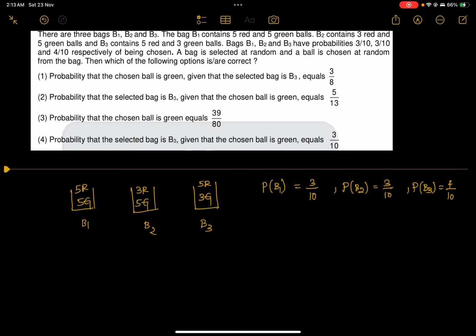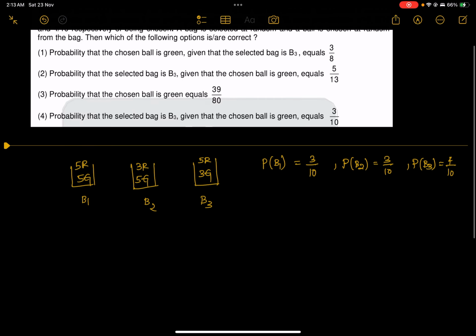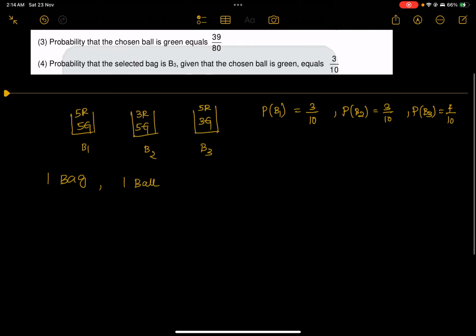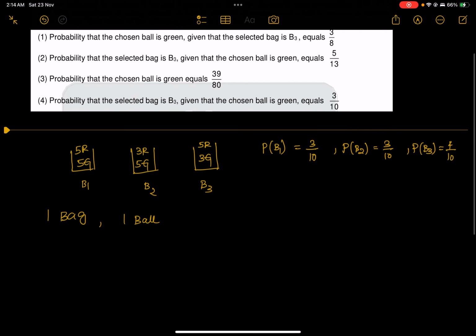A bag is selected at random and a ball is chosen at random from the bag. Then which of the following statements are correct? So one bag is chosen at random and one ball is chosen at random from the bag. Let us go ahead with the options.